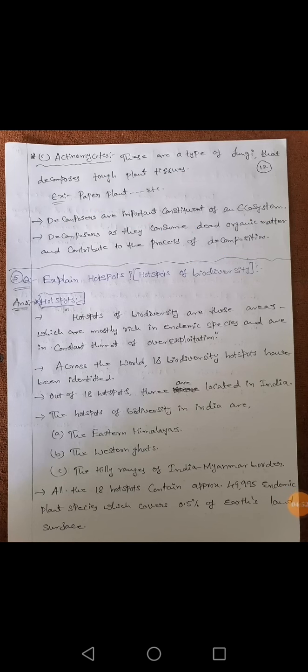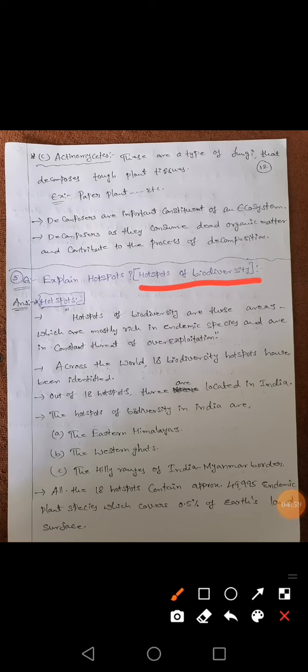And the next topic we are going to learn about is hotspots of biodiversity. Generally, hotspot is a term which explains the specificity of some kind. So hotspot, nothing but we are learning hotspots of biodiversity means we have to explain the specific character of the trees which are present in the particular location.